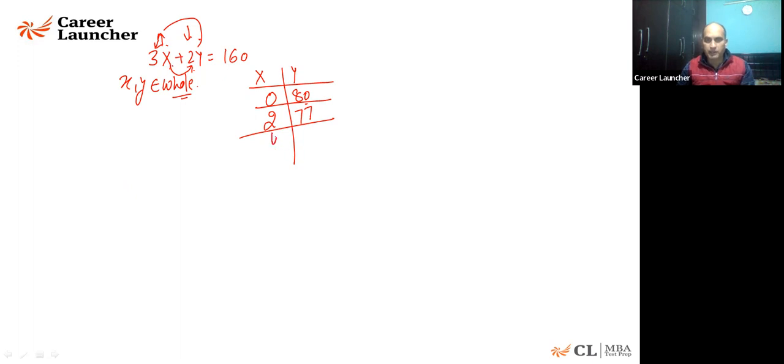The next value of x will again increase by 2. If one increases, you know the summation is constant, so the second is bound to decrease. If it decreases by 3, it will further decrease by 3. I'll say 74 is the value which is going to come up. Now, I know x started with 0, 2, 4, 6, 8.